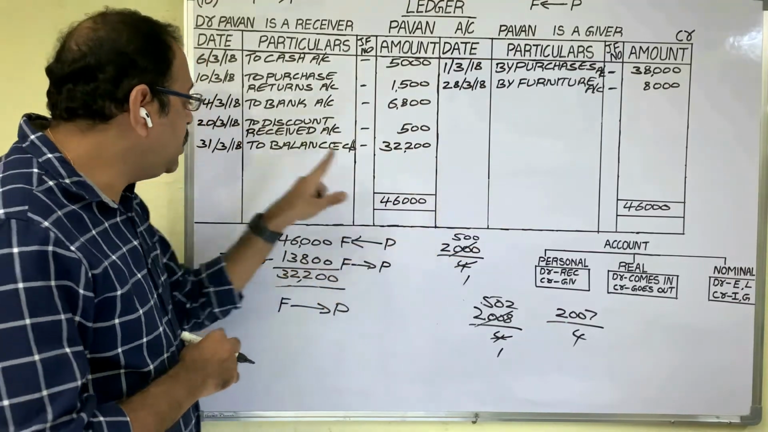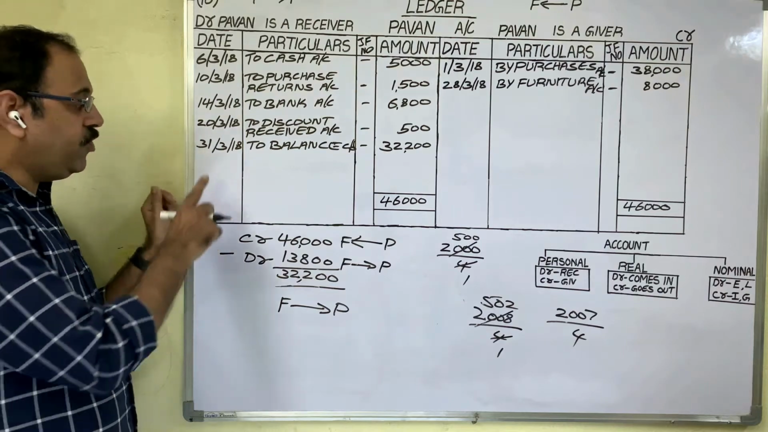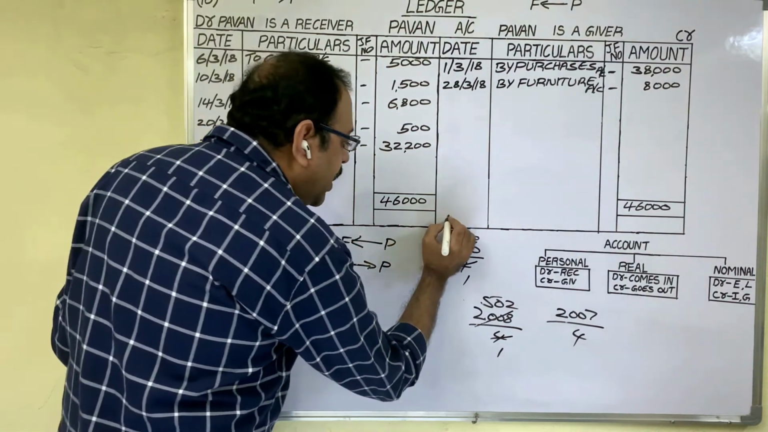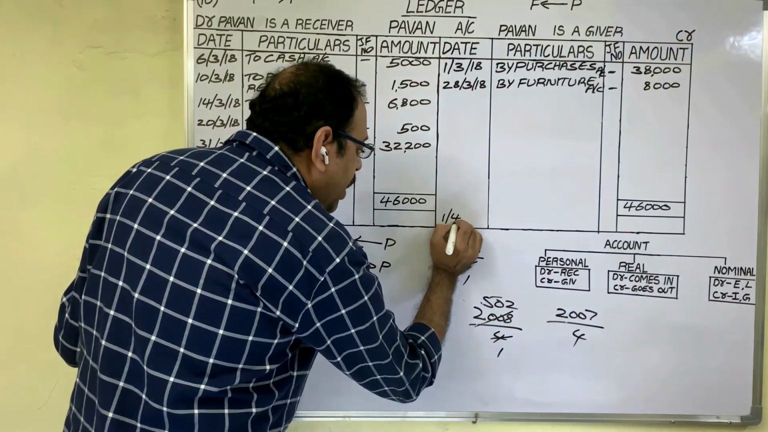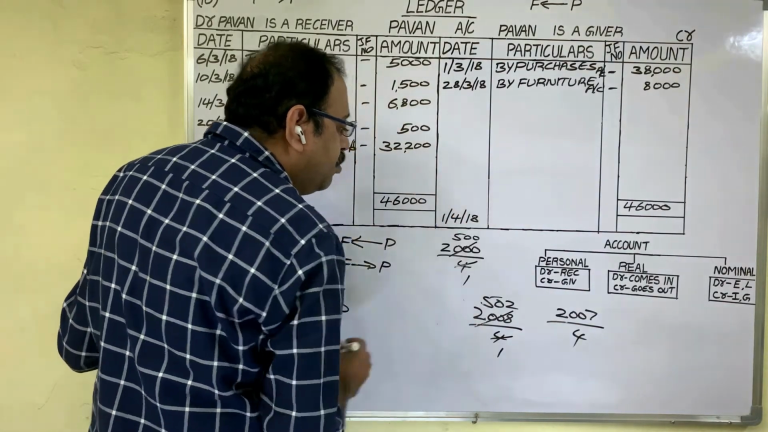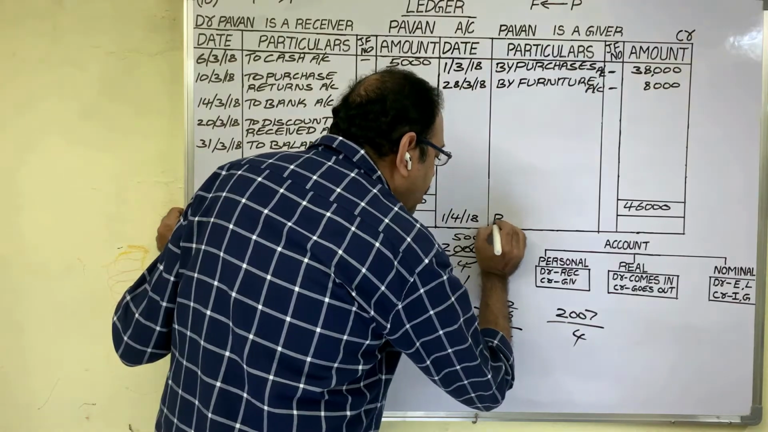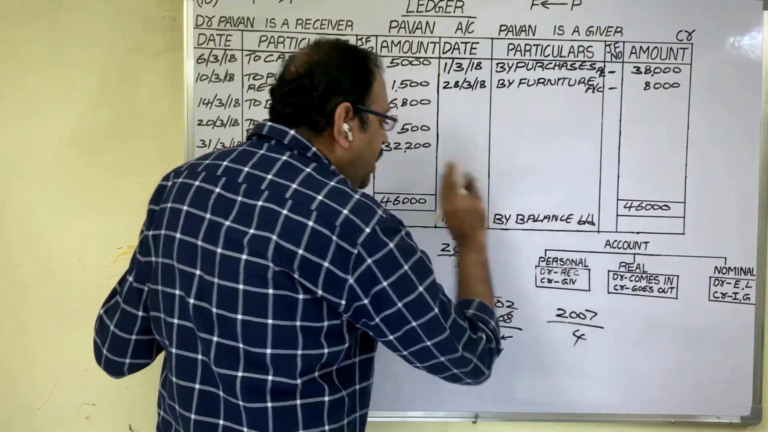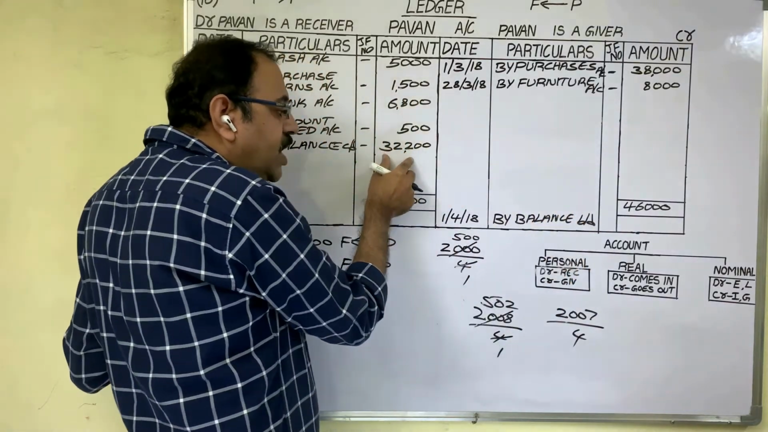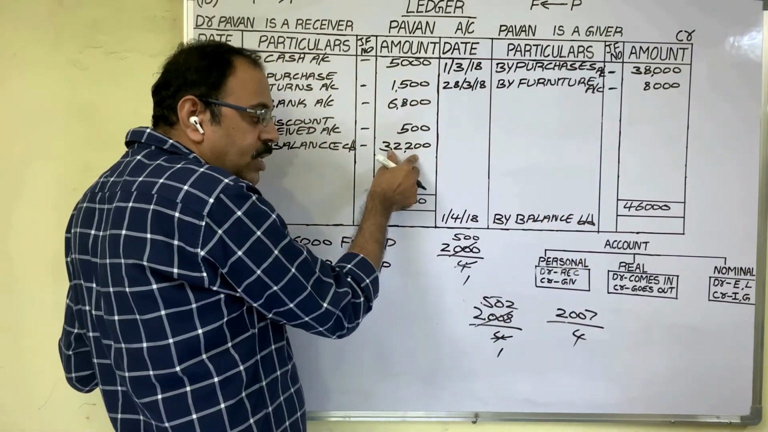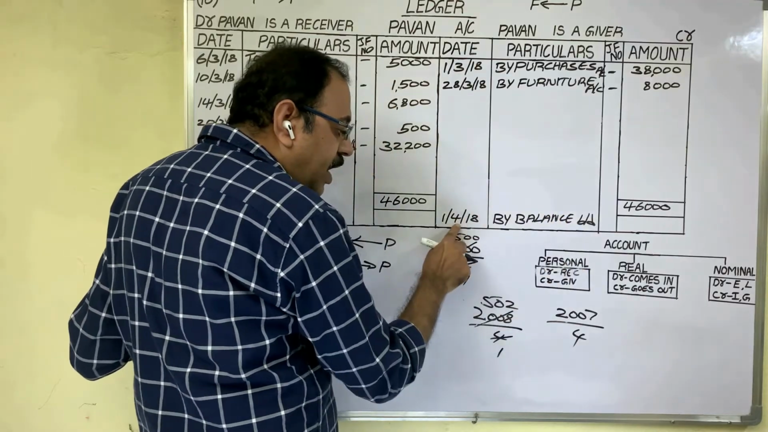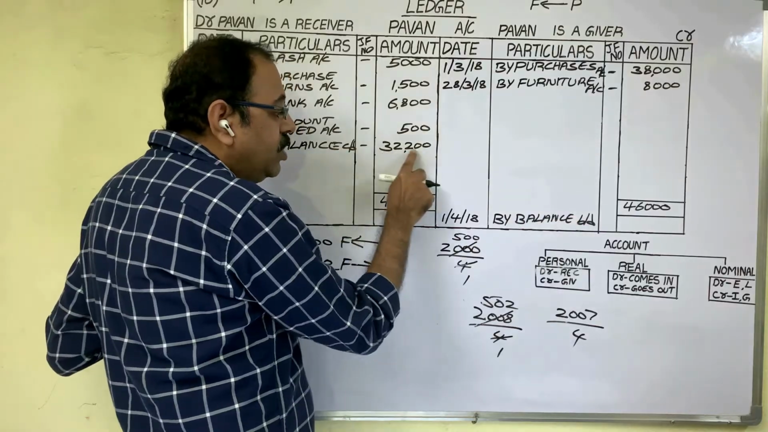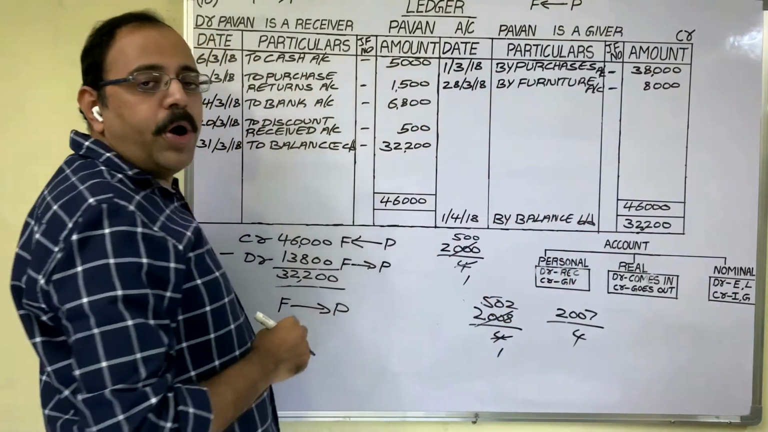Date is next immediate date of this date. If today's date is 31st March 18, then tomorrow's date is 1st April 18. In particulars column we have to write by balance brought down. Brought down means bringing. So previous month closing balance we are bringing to starting date of present month now. Therefore you have to write brought down word. Write down this amount. Remember one more point.